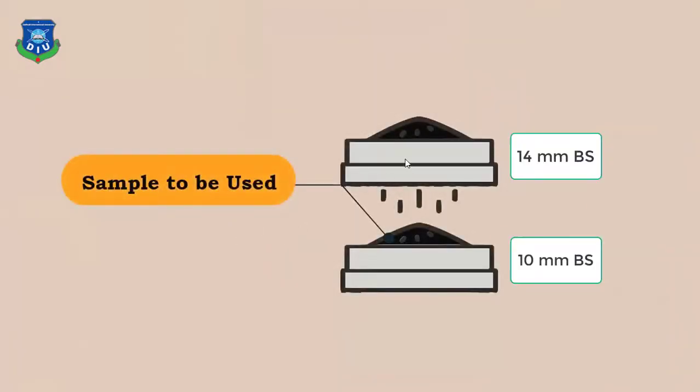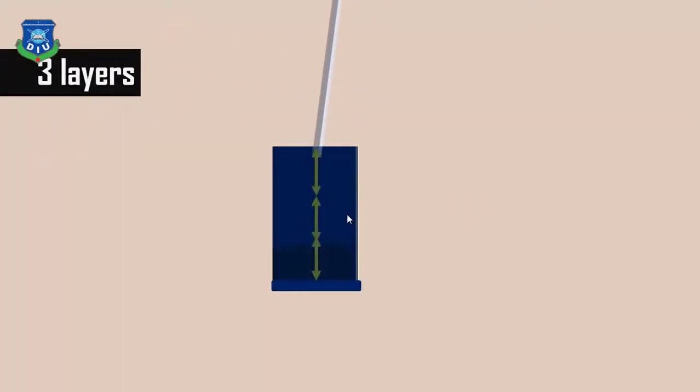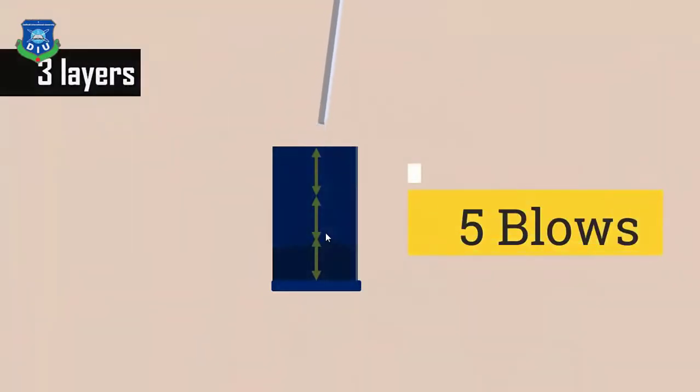The sample used should be dried aggregate, and it should pass through the 40 millimeter test sieve and be retained on the 10 millimeter. Then the quantity of the aggregate is filled up in 3 layers, and each layer we will provide 25 blows. Once filled, then we will level the surface.